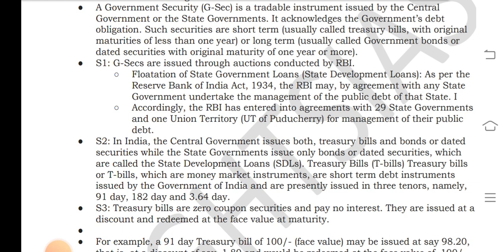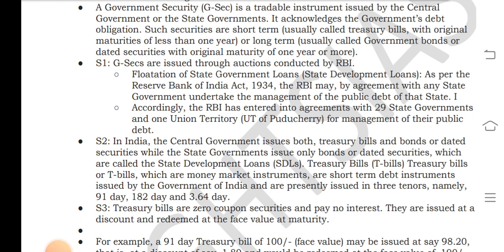Treasury bills, or T-bills, which are money market instruments, are short term debt instruments issued by the Government of India and are presently issued in three tenors, namely 91 days, 182 days and 364 days.